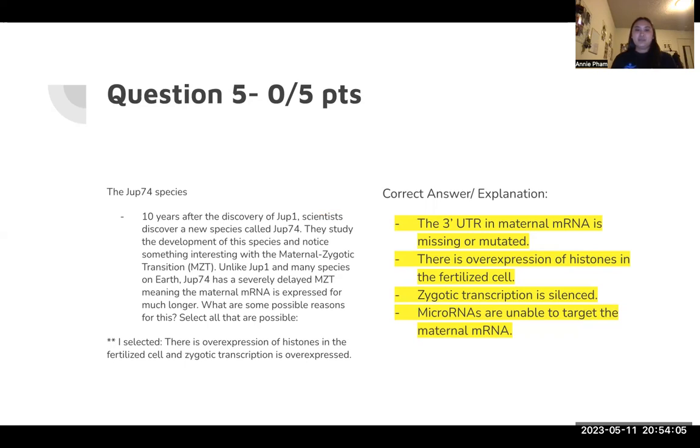It is being expressed for a long period of time because it's missing so many other factors. A lot of it is either mutated, overexpressed, or silenced, or it's missing a certain protein. So the mRNA doesn't know where to go or where to stop, and it just keeps getting expressed until that protein is placed back.